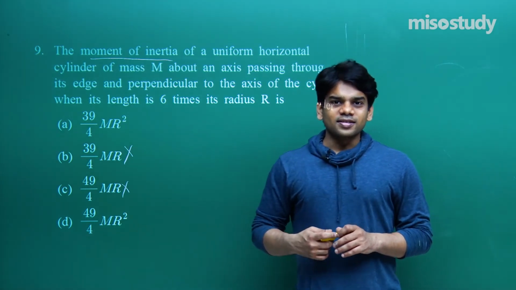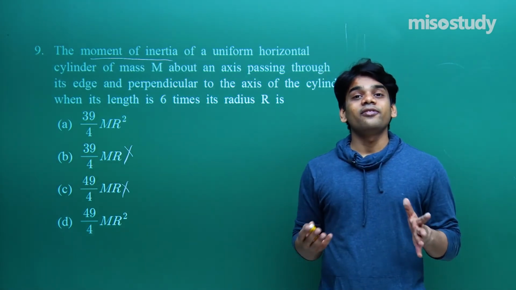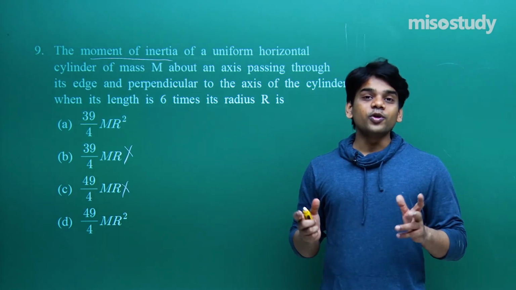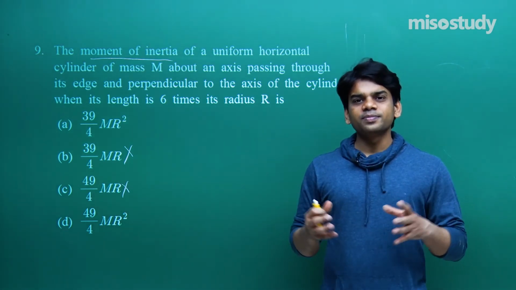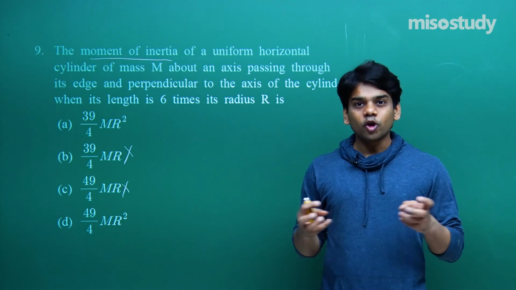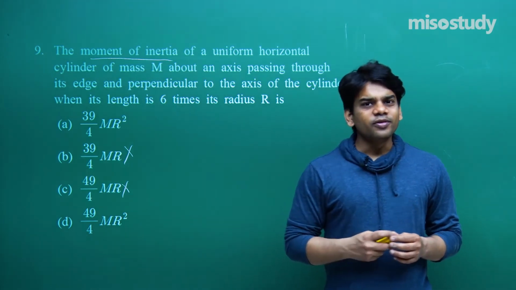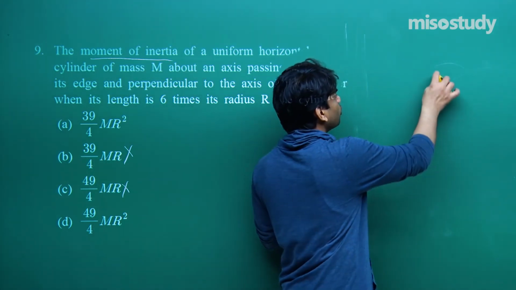Now in a regular class, I have derived the moment of inertia of a uniform cylinder which has some width, some length, some thickness also. We have derived it and reached a formula.